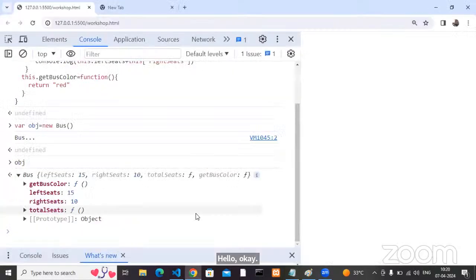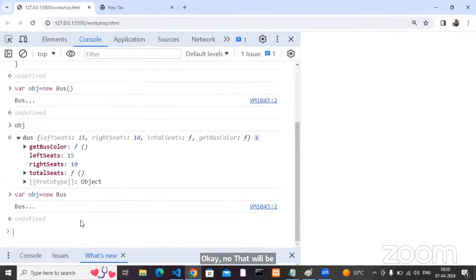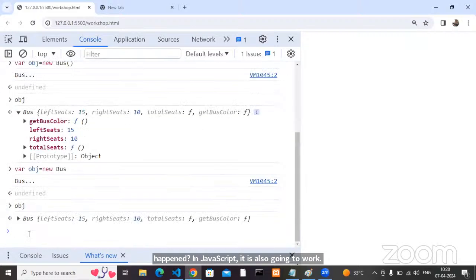Okay. Now obj equals new bus. In JavaScript, it is also going to work. It is also a valid syntax. Okay, my obj is there or not there?